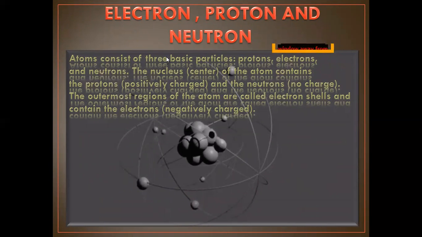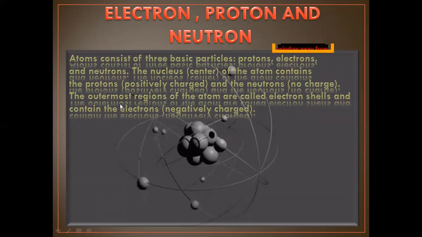Let's learn about electron, proton, and neutron. Atoms consist of three basic particles: protons, electrons, and neutrons. The nucleus is the center of the atom. The nucleus of the atom contains the protons, which are positively charged, and the neutrons, which have no charge.